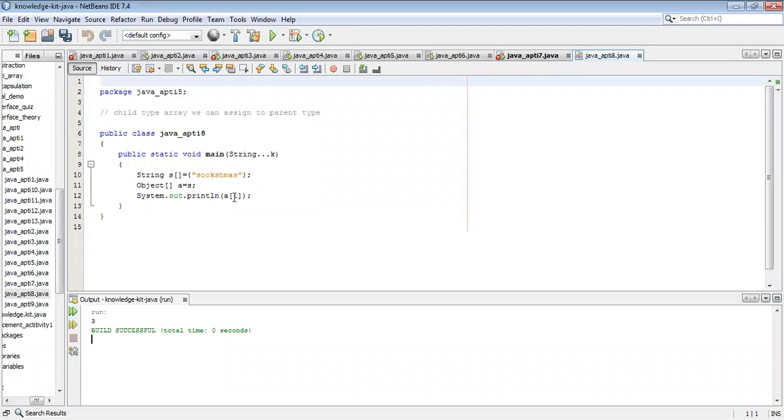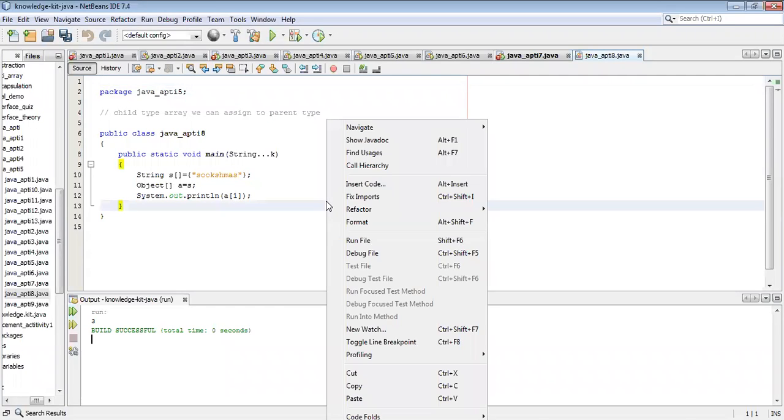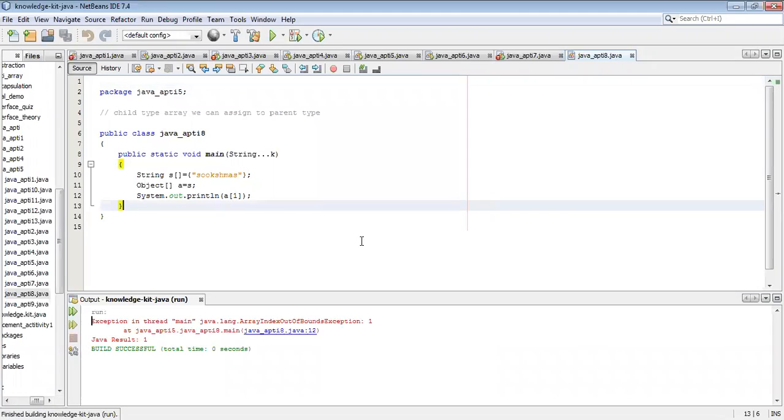Okay. So here A of 1 represents what? Array, string. What kind of exception are you getting? Array index out of bound exception. Why? The whole thing is not treated as 0, right? We declared size 0. Yes, sir.